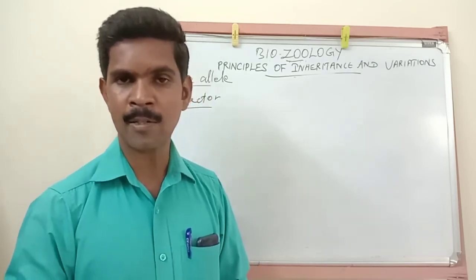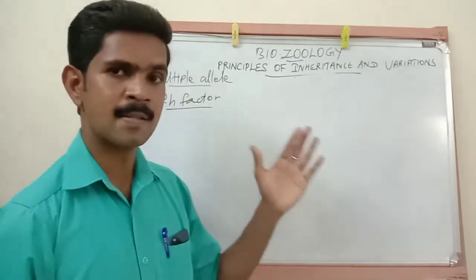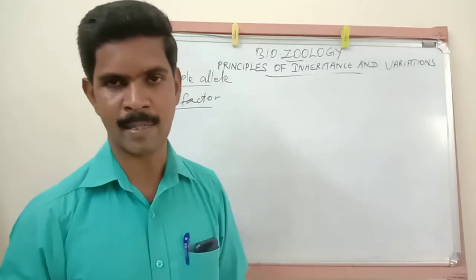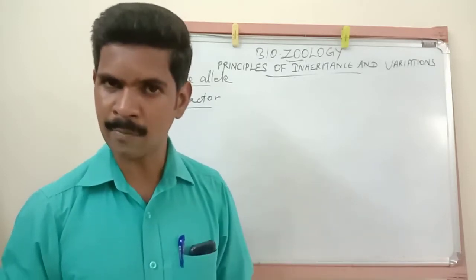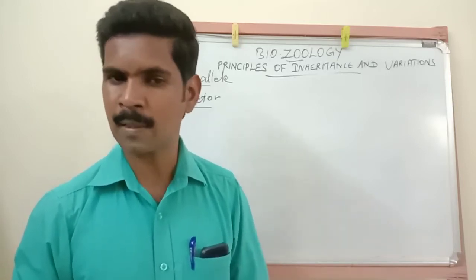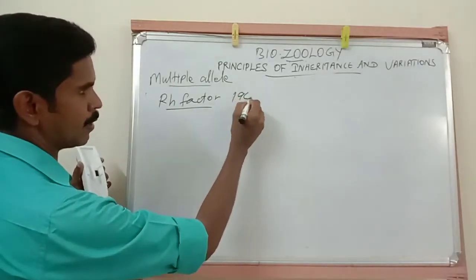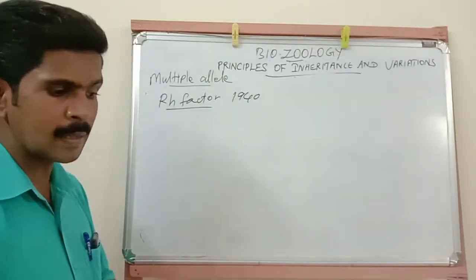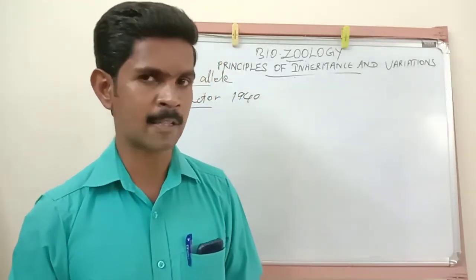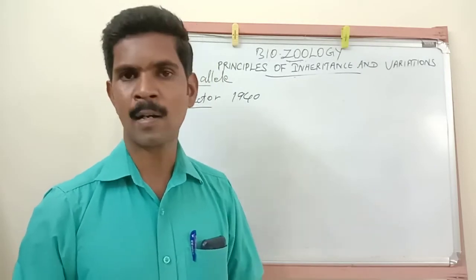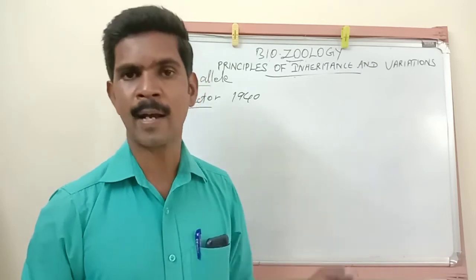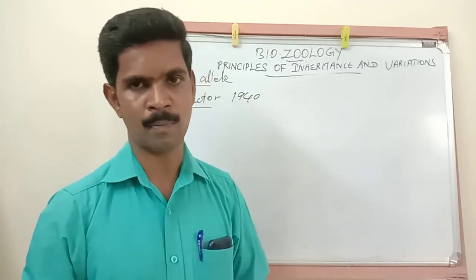In rhesus monkey blood, this RH factor was first discovered by two scientists, Karl Landsteiner and Alexander Weiner, in the year 1940. And later this factor was discovered in human blood also. I hope you all understood these points. First this RH factor was identified in the blood of the rhesus monkey, then later it was identified in the blood of human beings also.